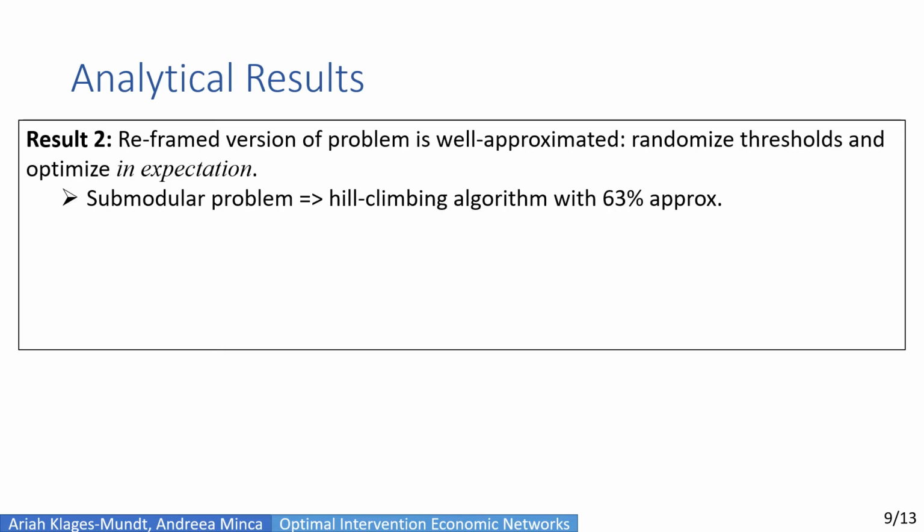Our second result is that a reframed version of the problem is well approximated, here by randomizing thresholds and now optimizing in expectation. Now the problem becomes a submodular problem for which there is a hill climbing algorithm with a 63% approximation.